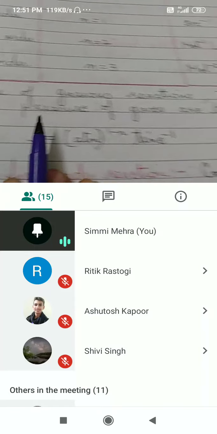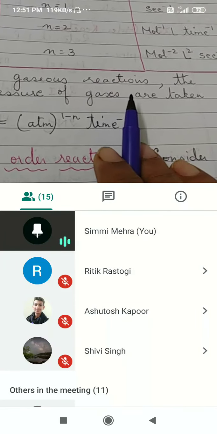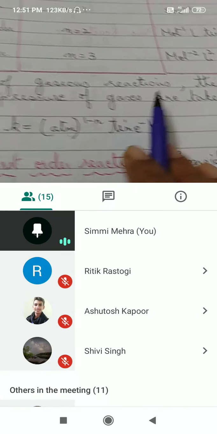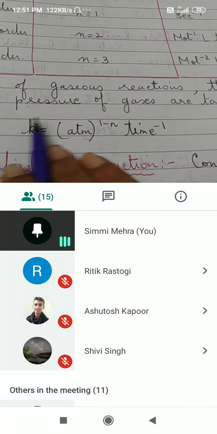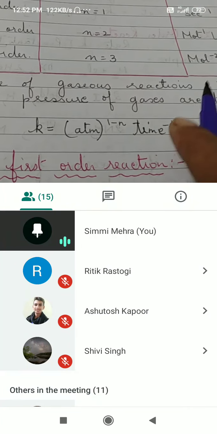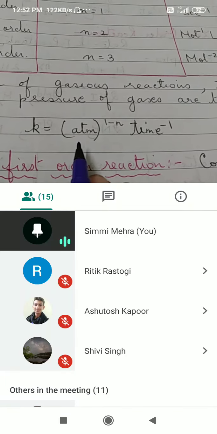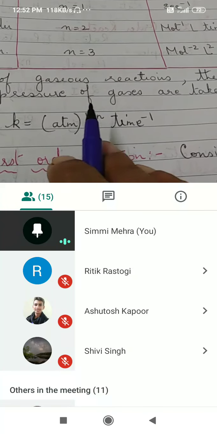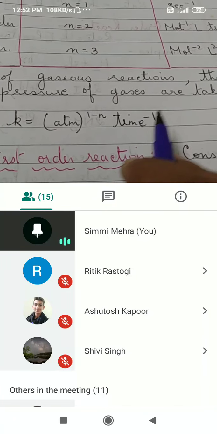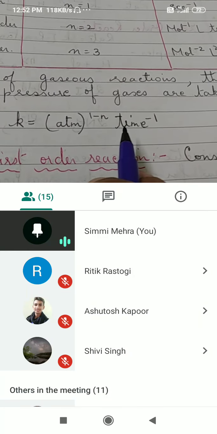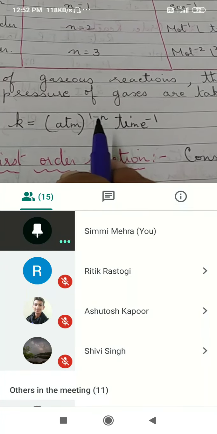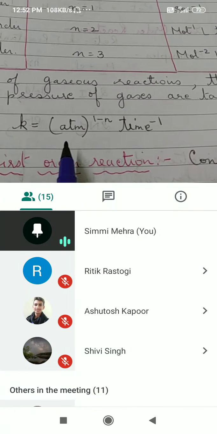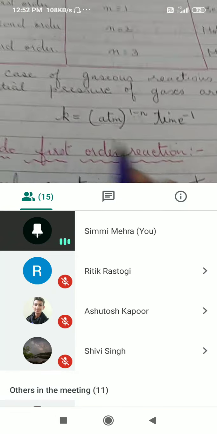Now in case of gaseous reactions, like N2 plus H2 giving you ammonia, all the reactants and products are in gaseous state. So in that case, we can take pressure instead of molar concentration. So K will be equal to atmosphere to the power 1 minus n, time inverse. Unit of time will be seconds, n is the order of the reaction, and atmosphere is the unit of pressure. So from here you can derive.